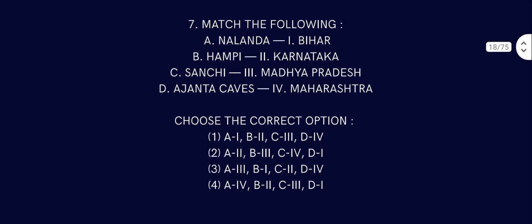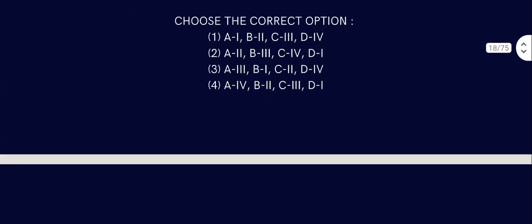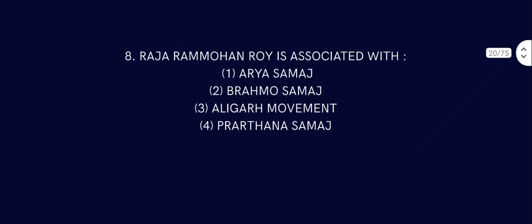Question number 7. Nalanda is in Bihar. We all know that Hampi is in Karnataka. Sanchi is in Madhya Pradesh. Ajanta Caves are in Maharashtra. So all are in correct places, and the answer is A1, B2, C3, D4. Question number 8. Raja Ram Mohan Roy is associated with Brahmo Samaj. We know that Brahmo Samaj.